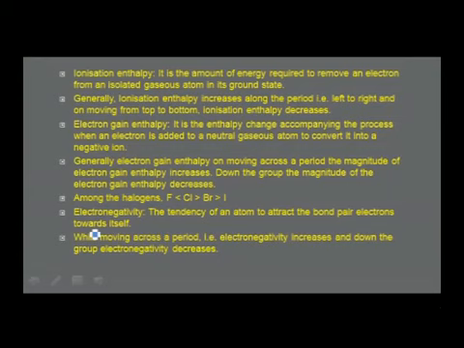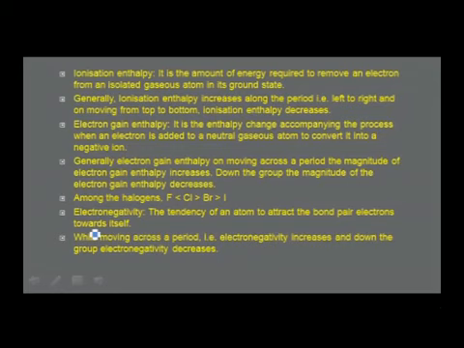I am specifying the word magnitude because the magnitude is more for that with a negative sign. So, instead of getting confused, you understand that across a period the magnitude of electron gain enthalpy increases, and down the group the magnitude of electron gain enthalpy decreases. Among the halogens, how does this electron gain enthalpy vary?